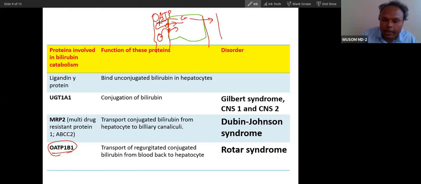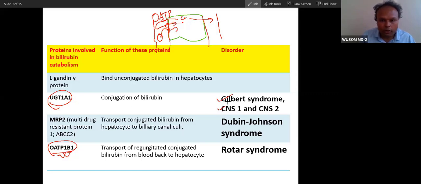But sometimes it will regurgitate, and this regurgitated bilirubin will be taken back by this protein. This protein, the function of this OATP. Why am I telling you the name of this protein? If there is a defect in this protein, it will cause Gilbert syndrome and Crigler-Najjar syndrome 1 and 2.